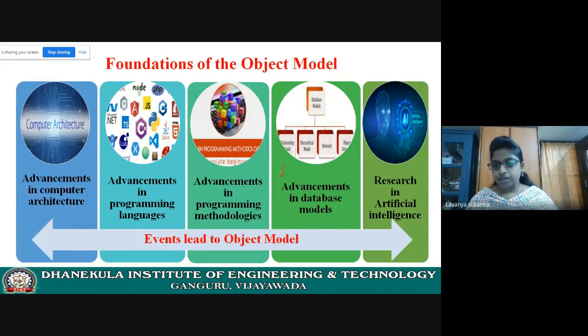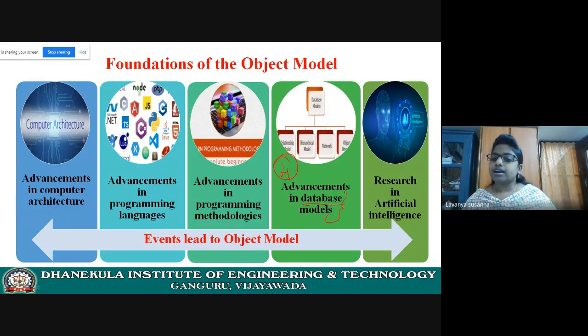Now, fourth one, advancements in database models. What is a database? It is a collection of information where you can access the information and manage the data. A large amount of data is stored in a database, right?